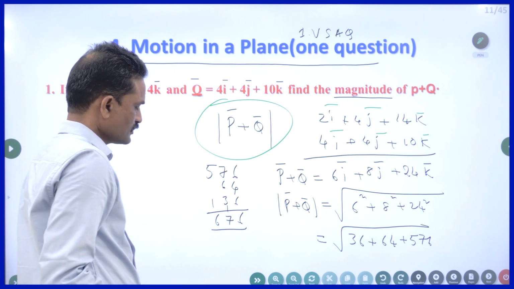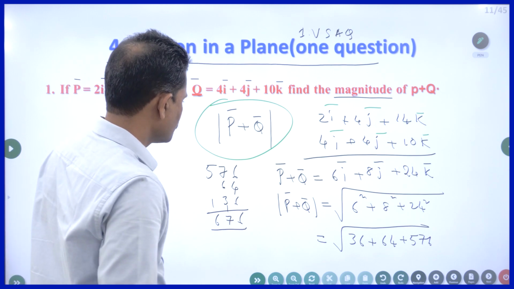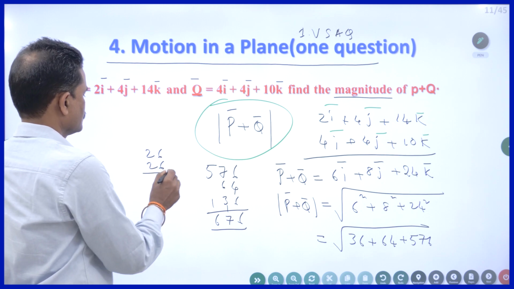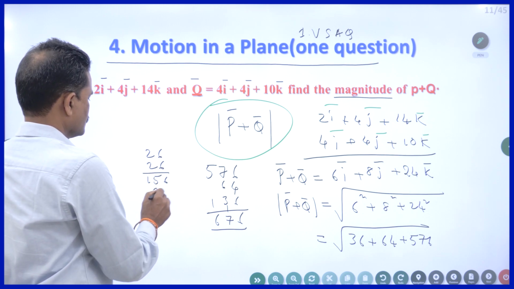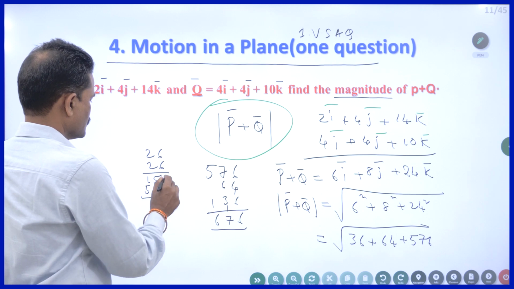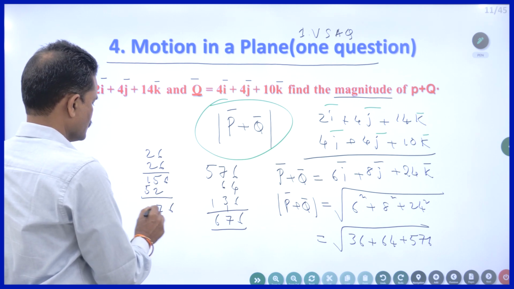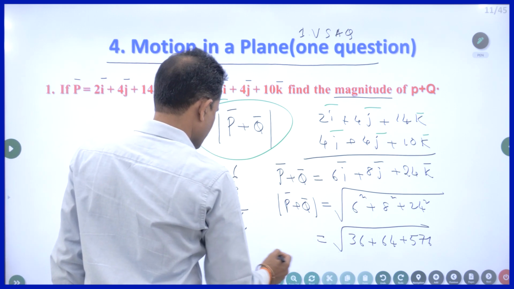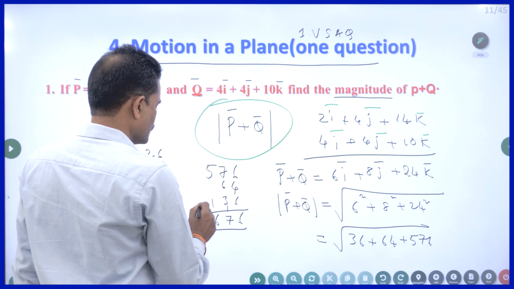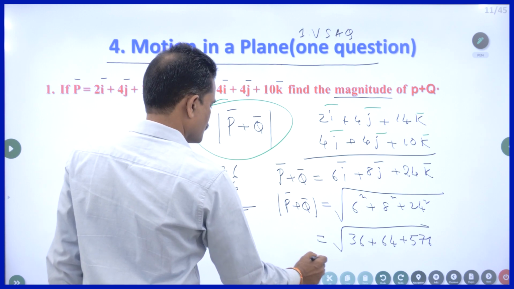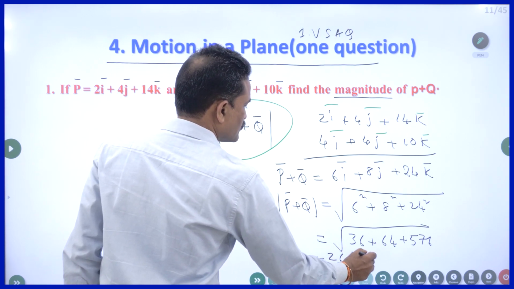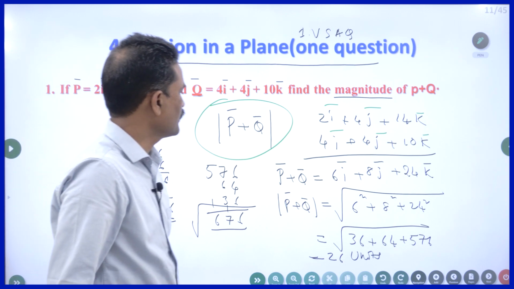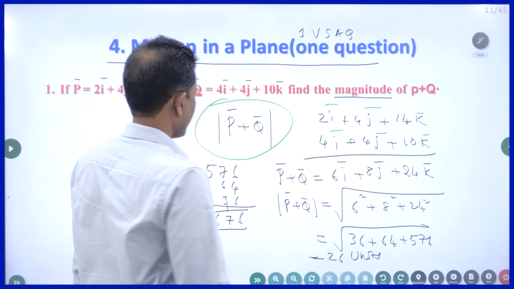So what is the square root of 676? I think 26. So 26 into 26. So I want the square root of 676. So the square root of 676 is nothing but 26. So the answer is you have to write 26 units. I already told you in that chapter, video number 6, right.